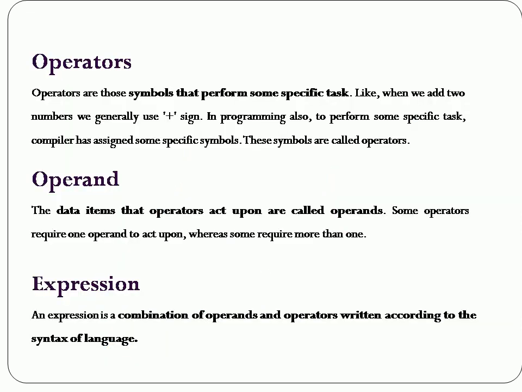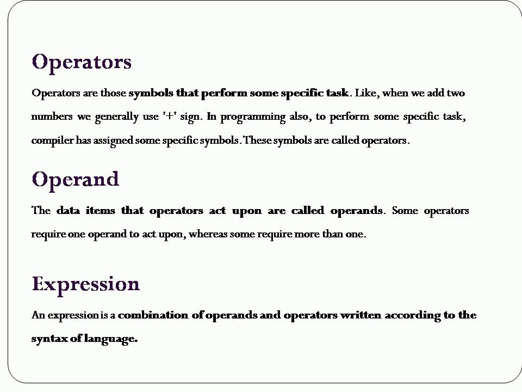Before we get into operators in detail, let us see what an operator, operand, and expression are. Operators are those symbols that perform some specific task. Suppose when we want to add two numbers, we generally use the plus sign.